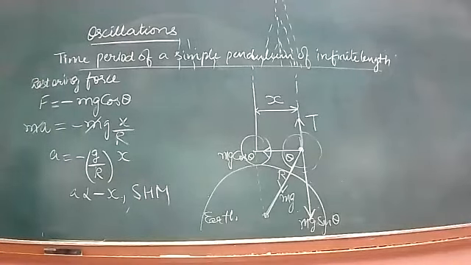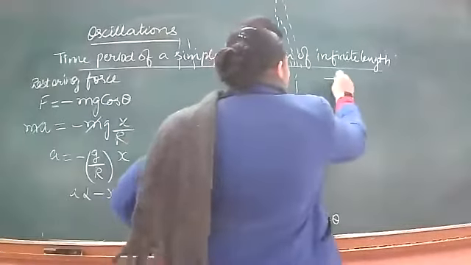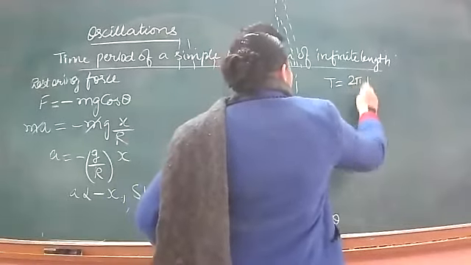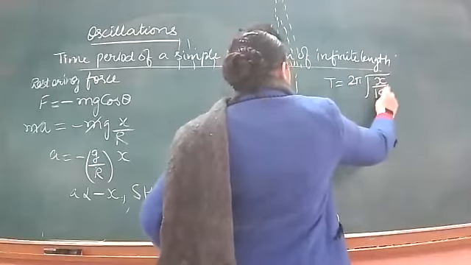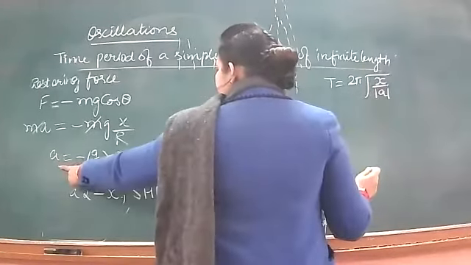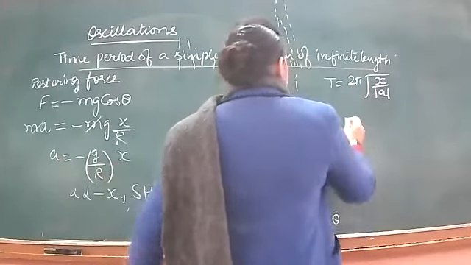So always we'll proceed this way. And then after that, we'll find time period of oscillation. So now the time period of oscillation basic formula is 2 pi root x by a. So put this value of a, g x over r.